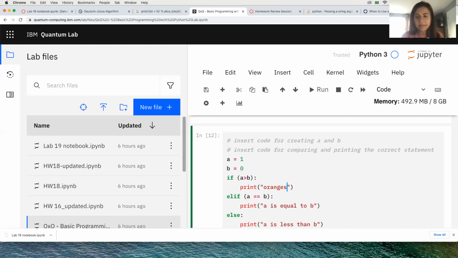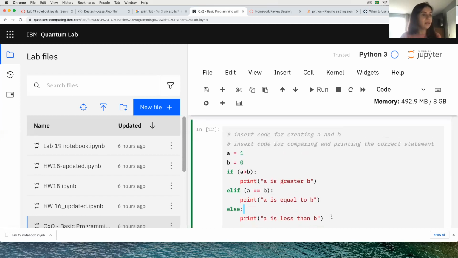It doesn't matter what you print here, but be sure that in the end your program is going to be very messed up if you don't print something that makes sense here. And believe me, it happened to me before. If you print something that's nonsense, you get all confused, you can't do it anymore. So just be careful to print messages that make sense, to help you understand what you were doing all along.